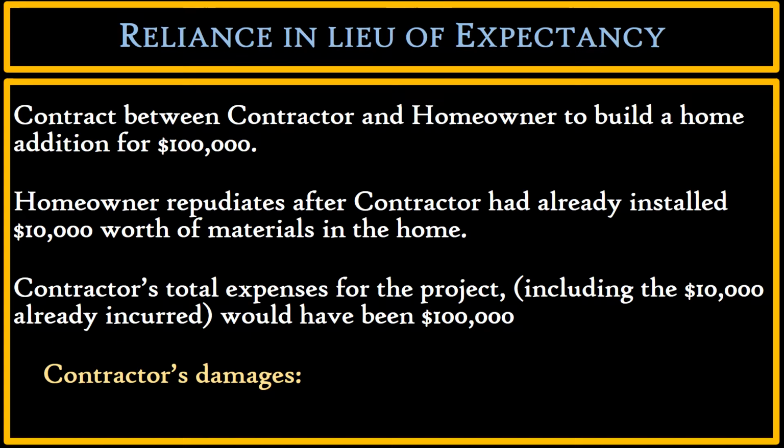But that doesn't mean contractor can't get any damages. Look what the fact pattern says. Contractor had already installed $10,000 worth of materials in the home. Reliance damages. So even though contractor does not have an expectancy under this contract, contractor can get reliance damages. Contractor would not have made a profit, so contractor cannot recover the profit for homeowner's breach, but contractor can recover $10,000 in reliance damages from homeowner because of homeowner's breach.